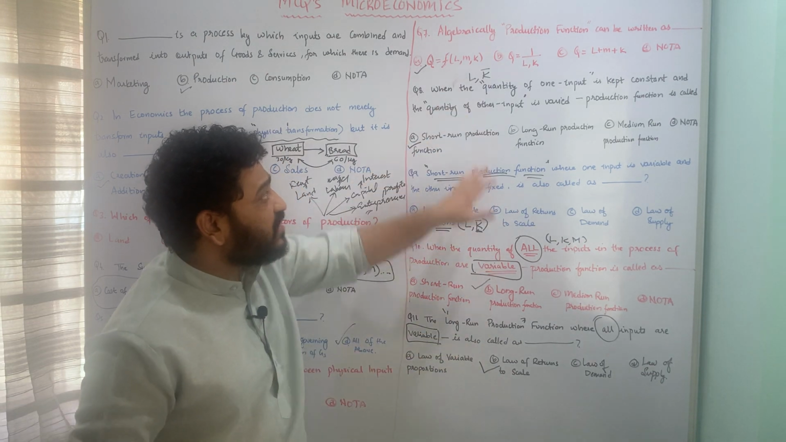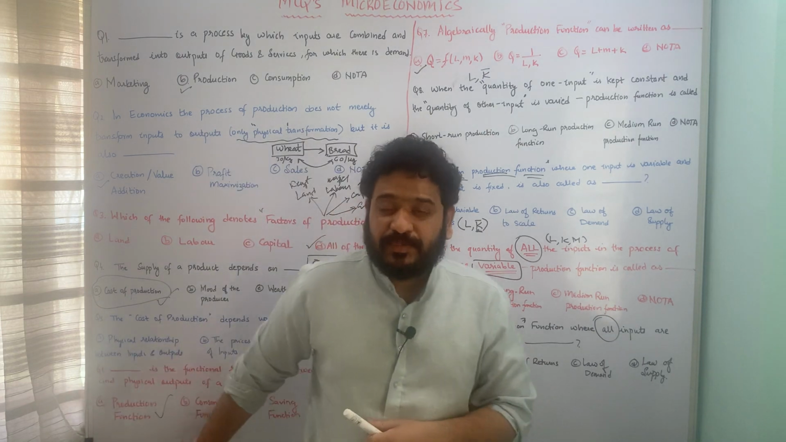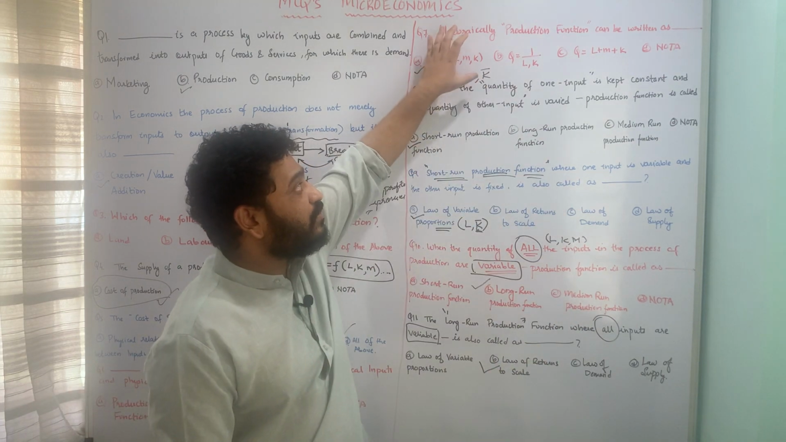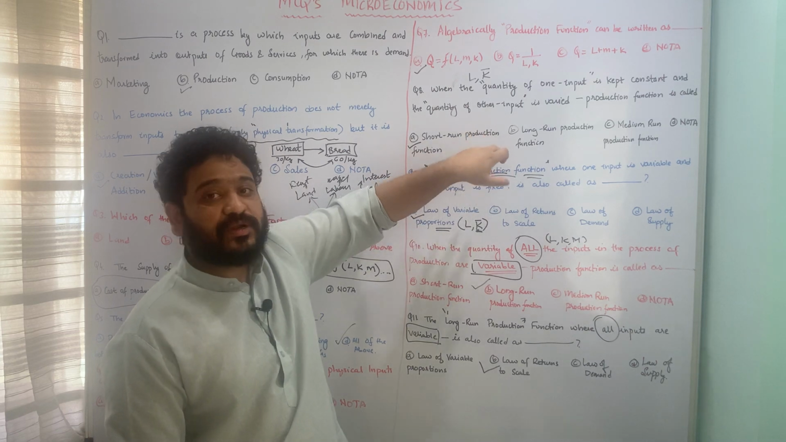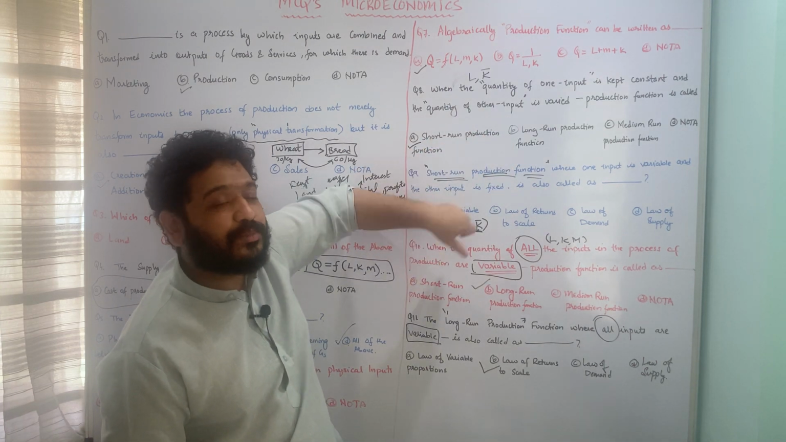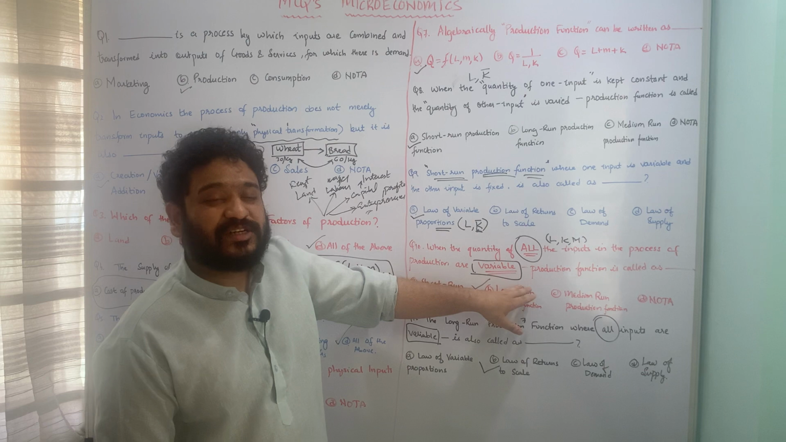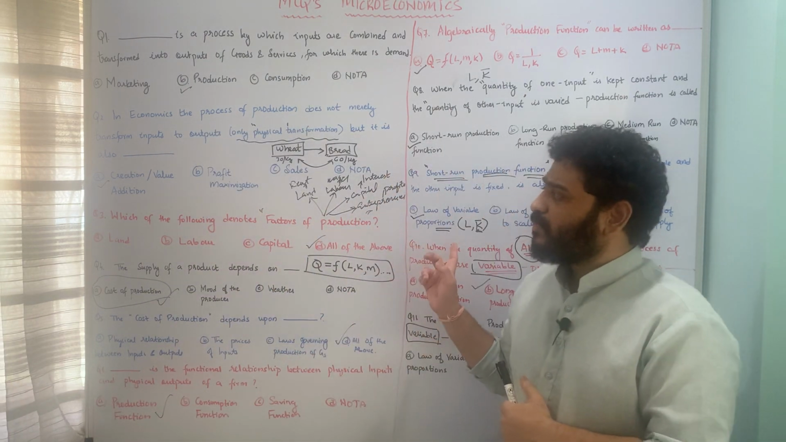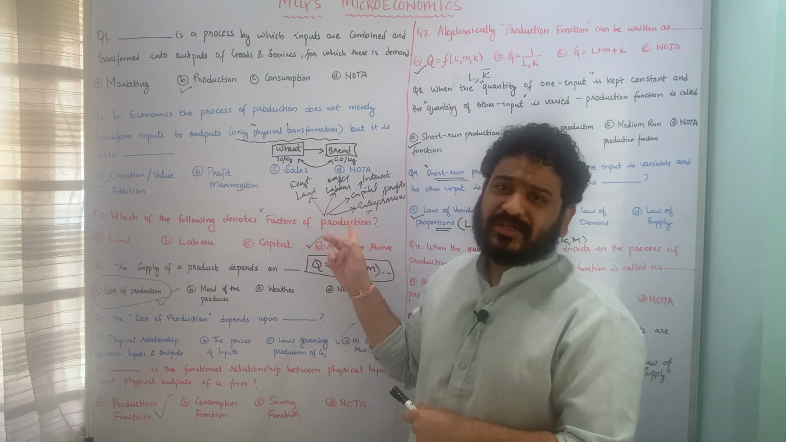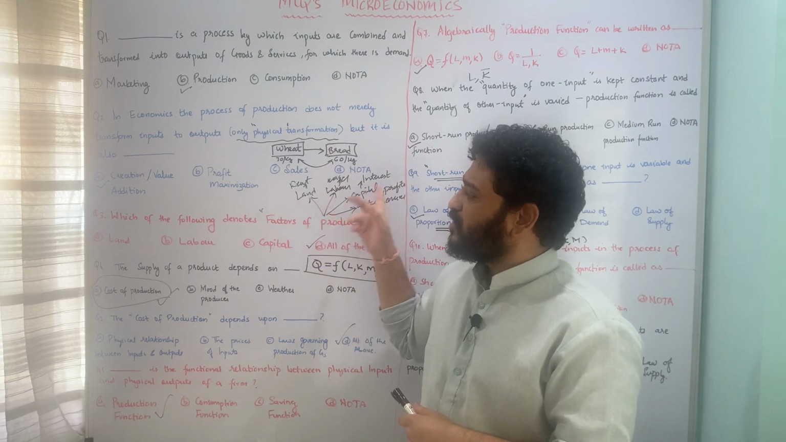I hope this idea of what production function particularly means, how you write it mathematically, and the ways in which you can look at the short run production function or the law of variable proportions and the long run production function or the law of returns to scale is pretty much clear. Very important concept as far as multiple choice questions are concerned. You might get questions from this